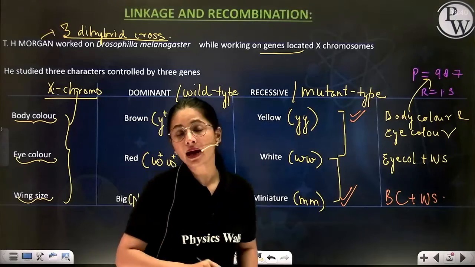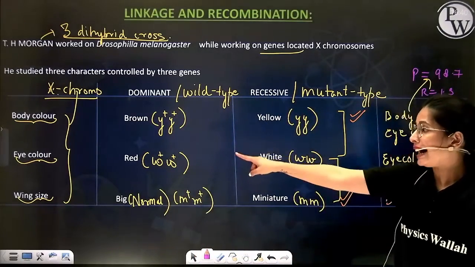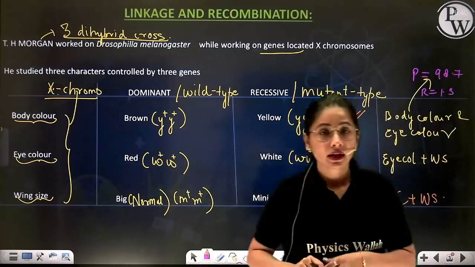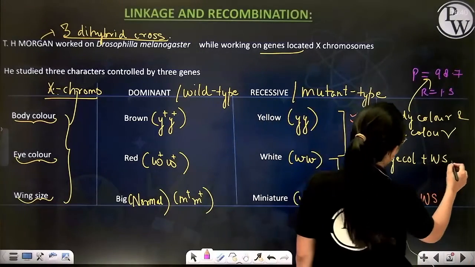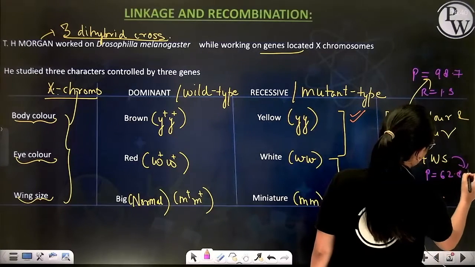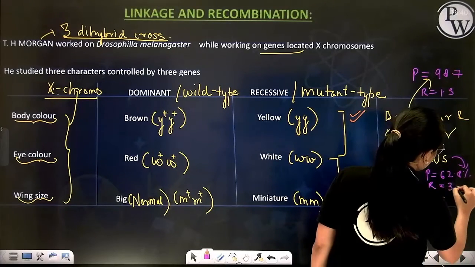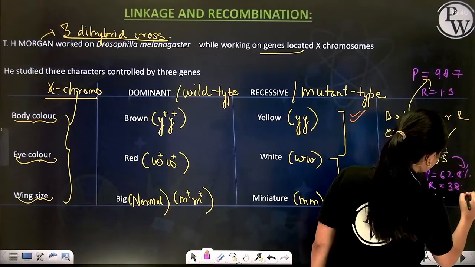The second dihybrid cross which he performed was between the eye color and wing size, where he found that the percentage of parental was 62.8% and recombinant was 37.2%.